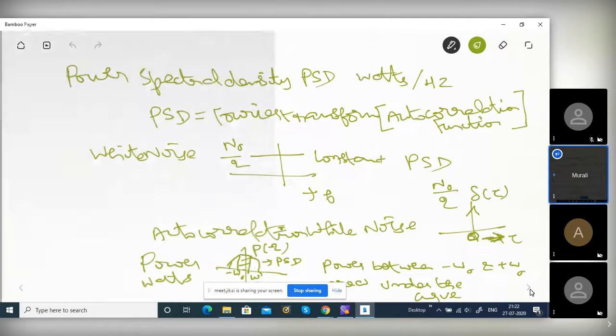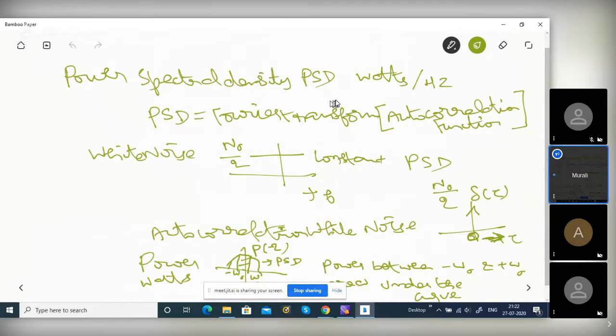So the Fourier transform of the autocorrelation function is called power spectral density. Unit is watts per hertz. Generally this is the impulse, right? N0 by 2 will represent a white noise process, the impulse of strength N0 by 2.